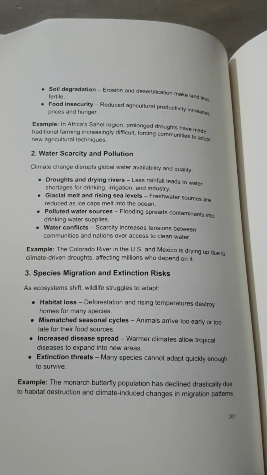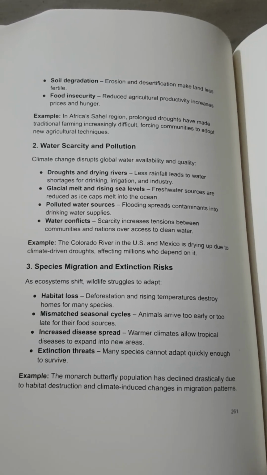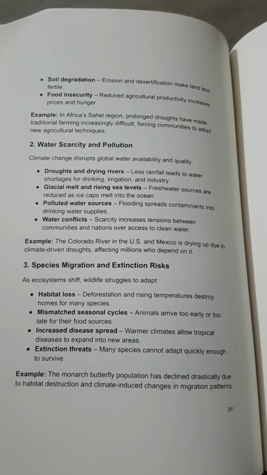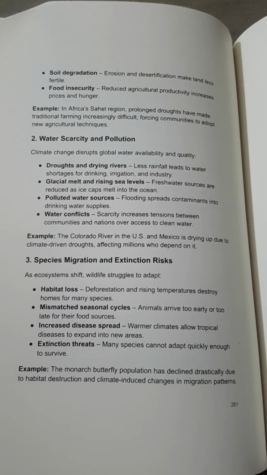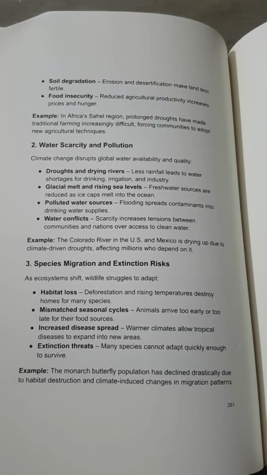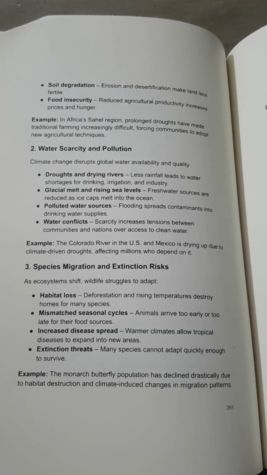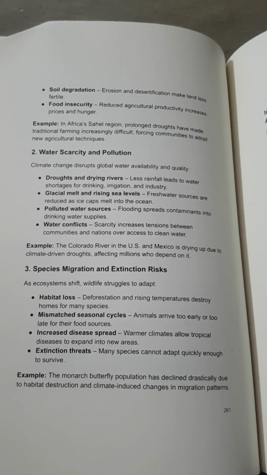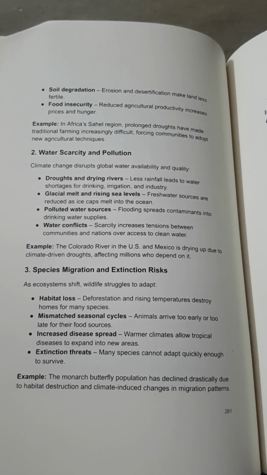Increased disease spread. Warmer climates allow tropical diseases to expand into new areas. Extinction threats. Many species cannot adapt quickly enough to survive. Example: the monarch butterfly population has declined drastically due to habitat destruction and climate-induced changes in migration patterns.